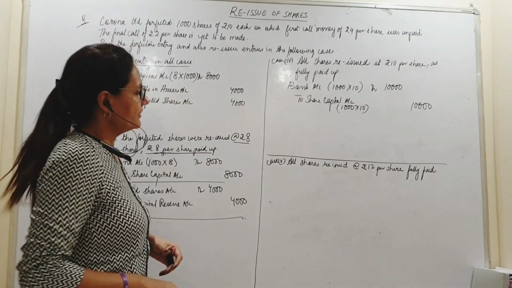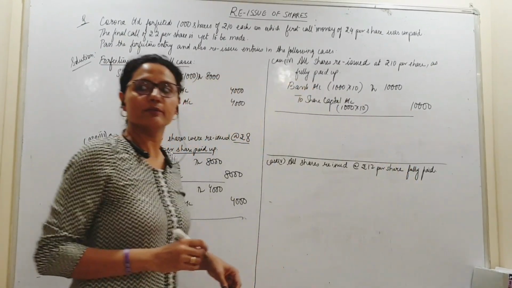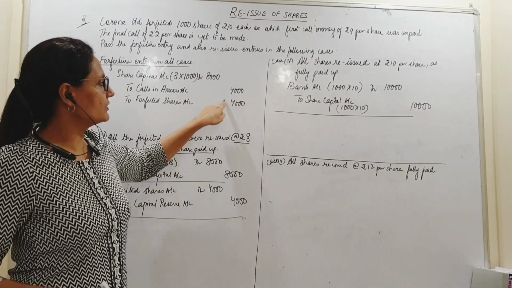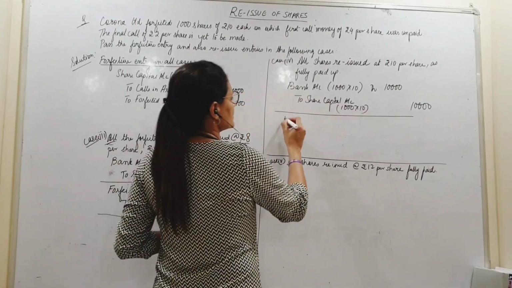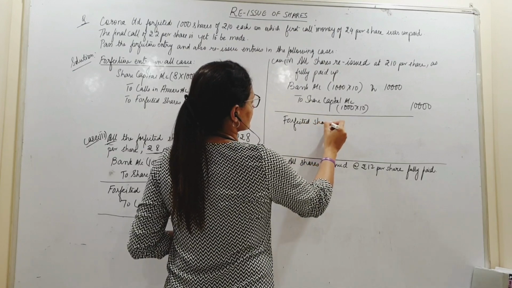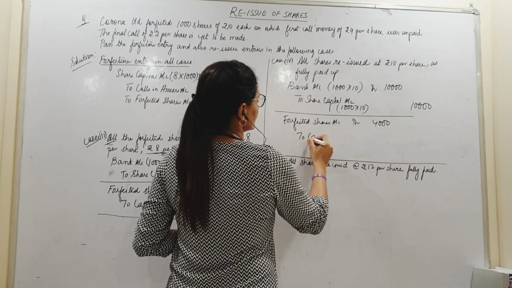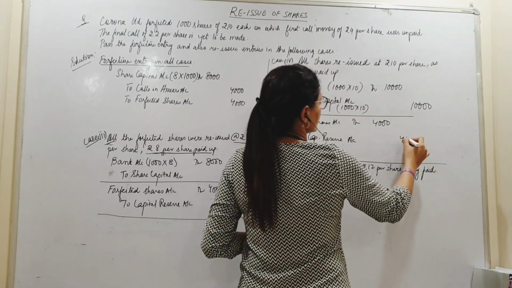Alright. Then I transfer. Transfer entry batao. Transfer entry is this entire amount is there with me. I did not use even a rupee out of that. So forfeited shares account, debit 4,000 to capital reserve account 4,000.